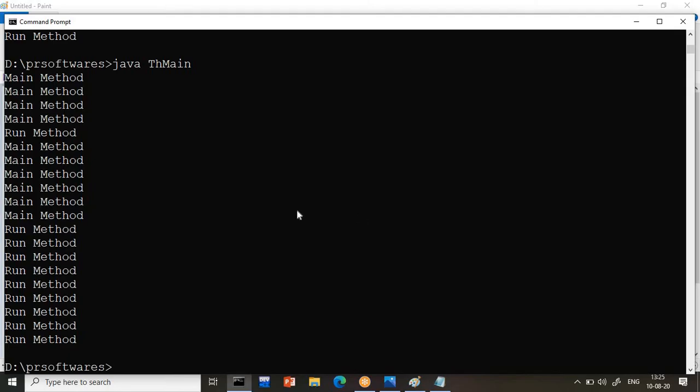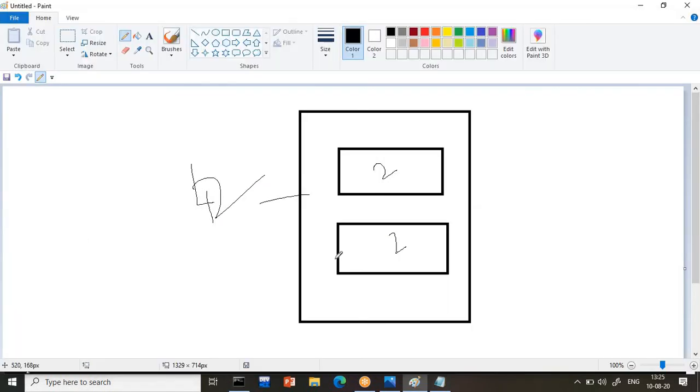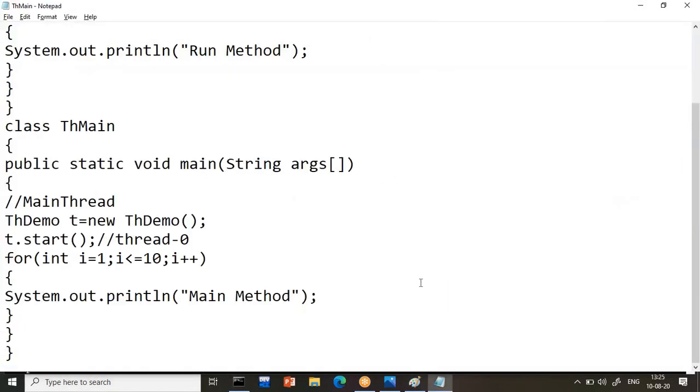But one thing you have to remember, we can't expect the order. Main could come first or run could come first. It could be anything. If you observe your output, every time the output is changing. We can't expect the order in multi-threading. That is a very important point. So this is just a basic introduction to how to create a thread.